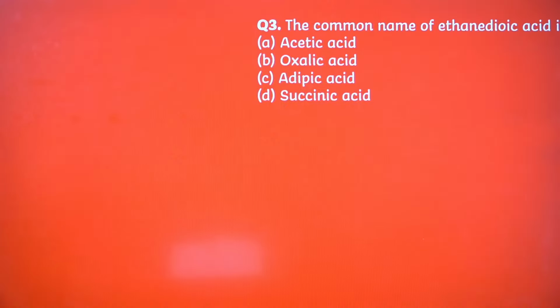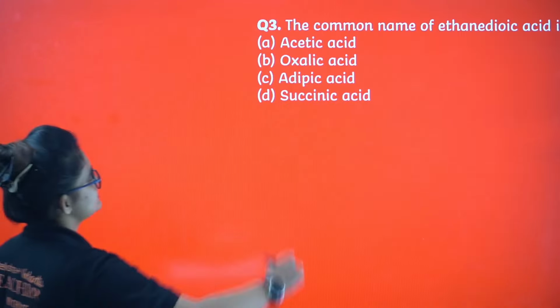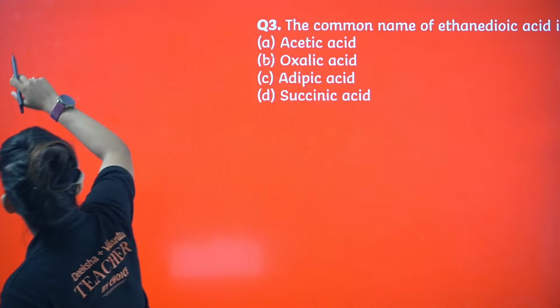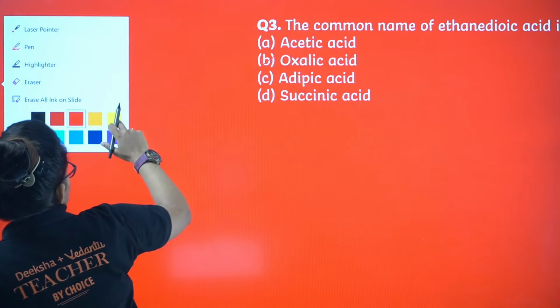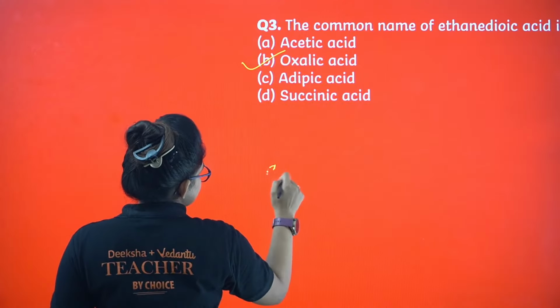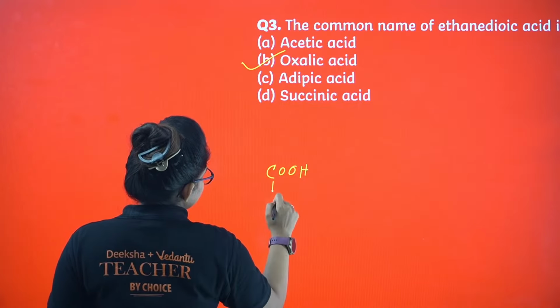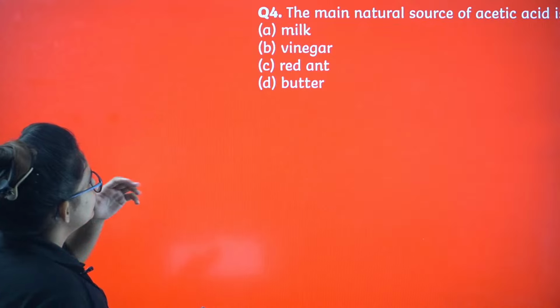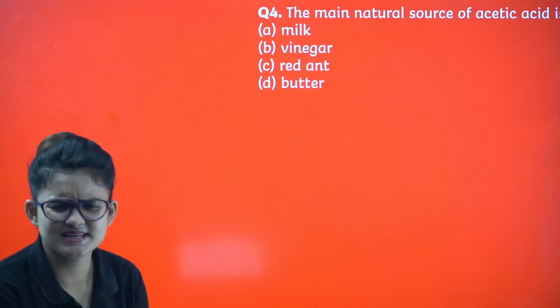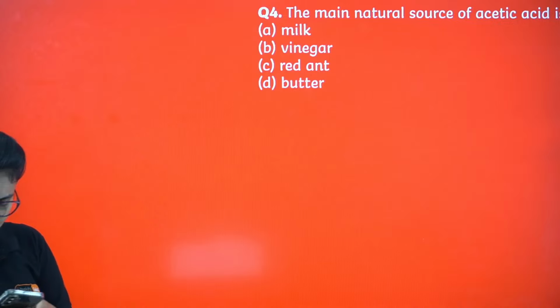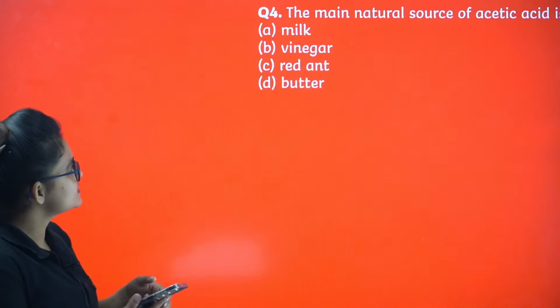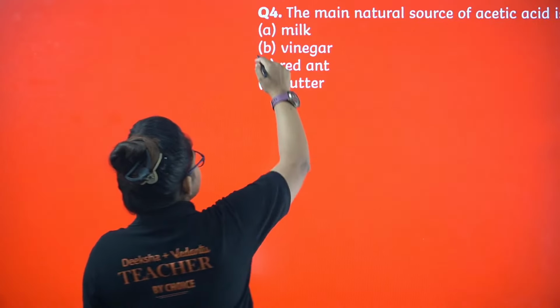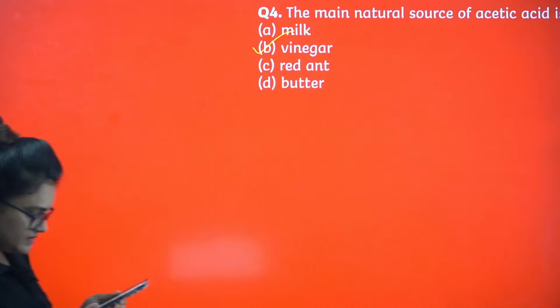The common name of ethane dioic acid, what is this? Oxalic acid, right? This is oxalic acid. COOH, they are connected, ethane dioic acid. Proceed. The main natural source of acetic acid. 9th, 10th grade question. I won't tell this. Tell me, fast. This is vinegar, right?